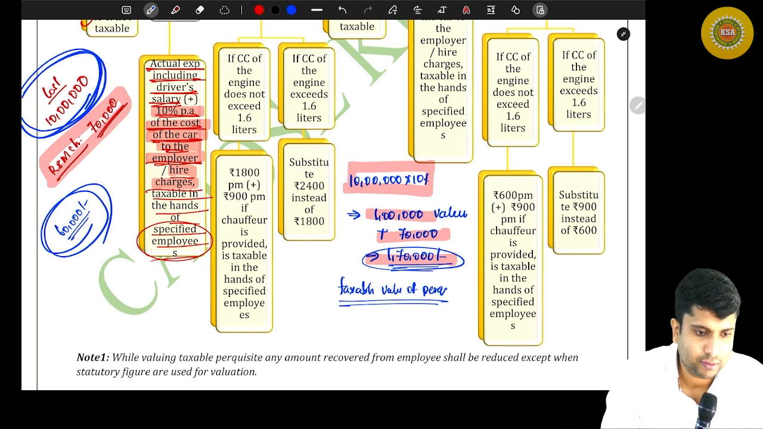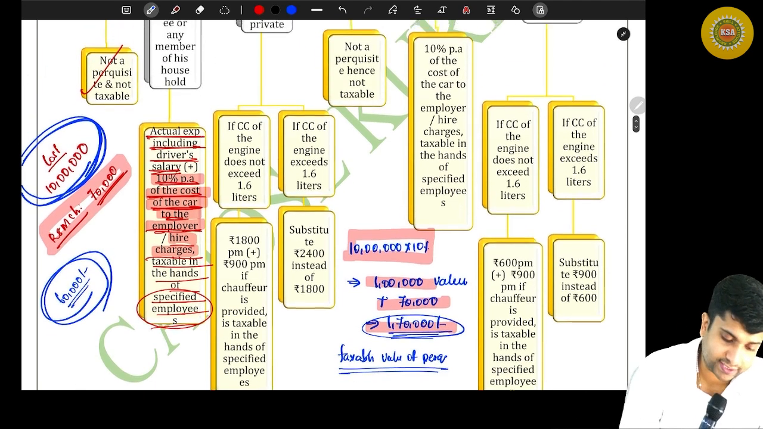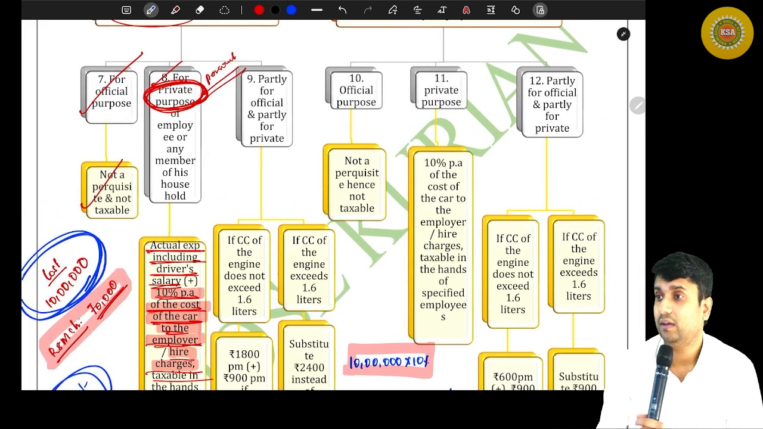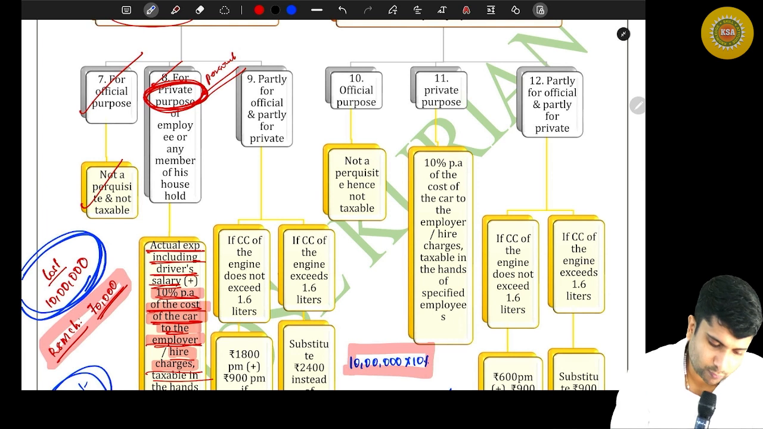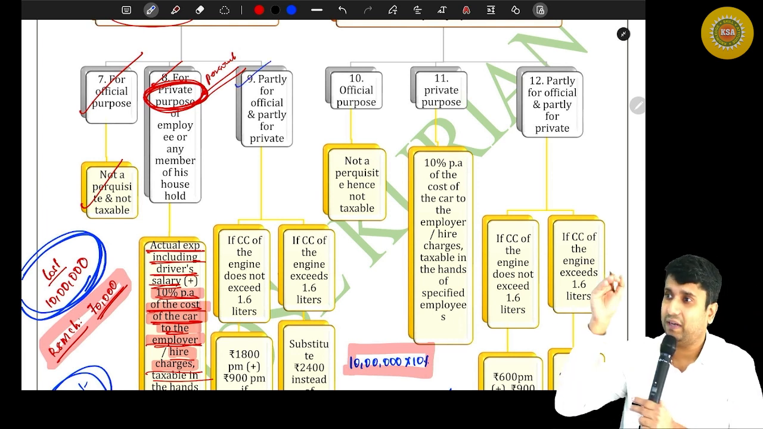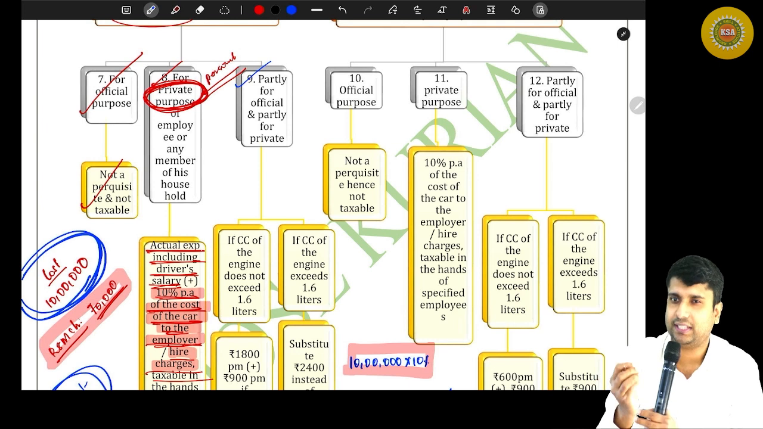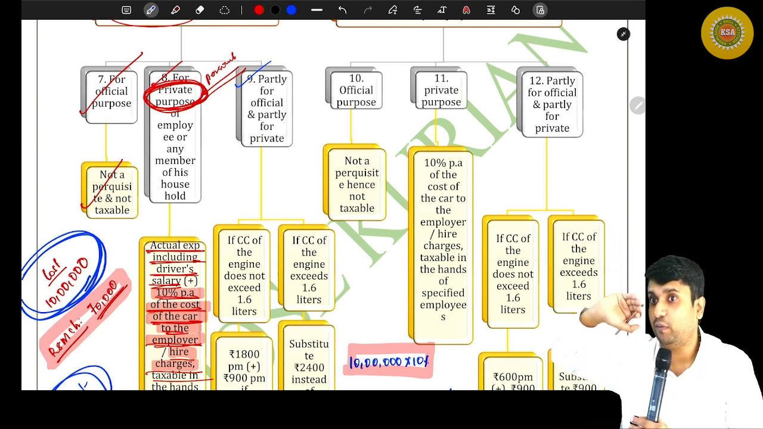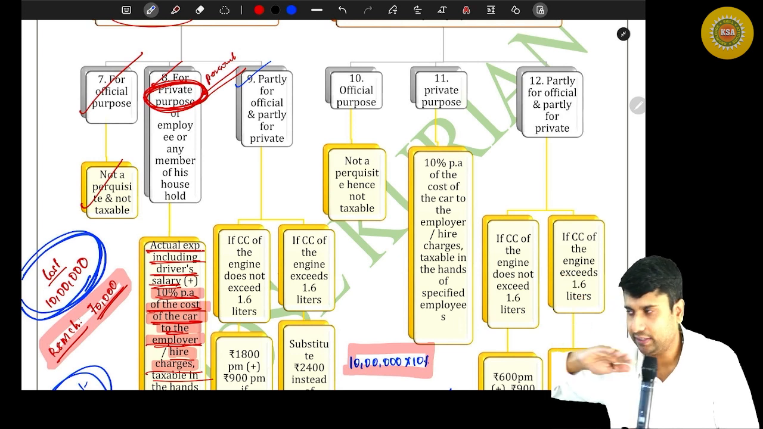Yeah, great. Now moving on to the next one, friends. So we were discussing the car exclusively used for personal purpose. Now what is the third one? Partly for official and partly for private. That means you are mixing it up. Then what to do? Again a statutory equation, because it will be very difficult to bifurcate in any other manner.